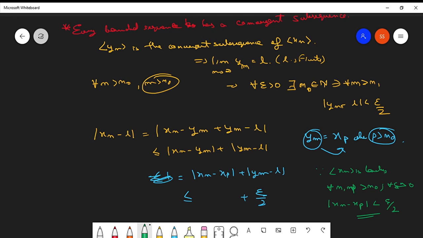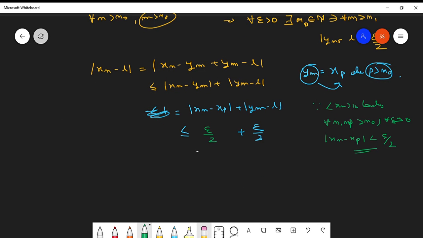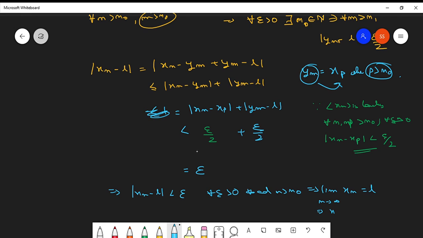We keep this strict. So from here, the sum is epsilon. That means mod of xn minus l is less than epsilon for all epsilon greater than 0 and n greater than n naught, which implies the limit as n tends to infinity of xn is l, which further implies xn is convergent.